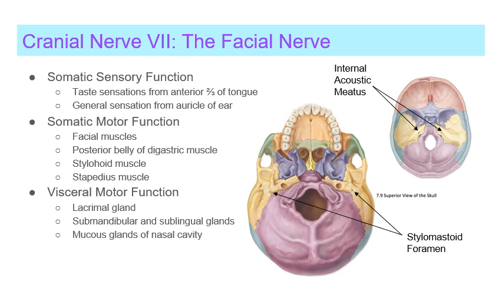Motor function of the facial nerve includes innervation of facial muscles, the posterior belly of the digastric muscle, stylohyoid, and stapedius. The motor neurons of the nerve enter the skull through the internal acoustic meatus and exit the skull through the stylomastoid foramen, as indicated on the figure.